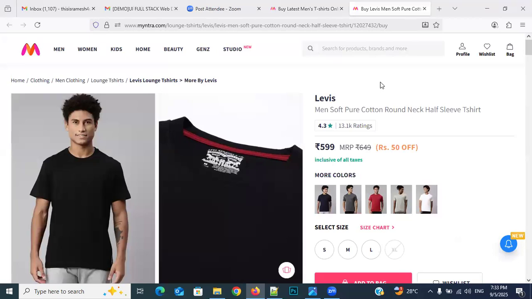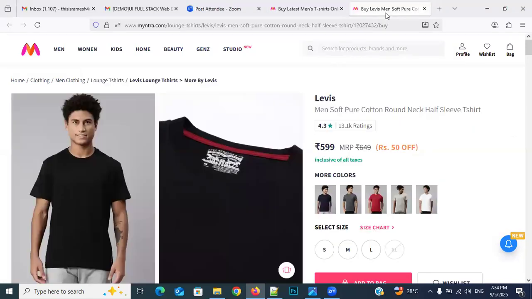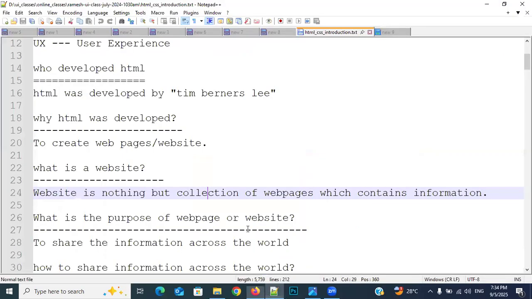First of all, they display all the products. Whatever product you want to purchase, if you want, you can check the details on a separate page, so that users feel more comfortable. They are not displaying all the details on this page only. Basic information they display here, and total information in a separate page. So they are dividing this application into multiple pages. Since they divide into multiple pages, users feel very comfortable. Clear, everybody? But all these web pages belong to one particular application, that is called a web application.